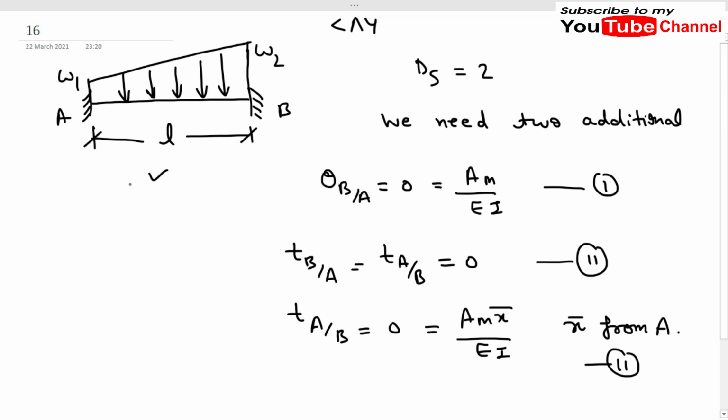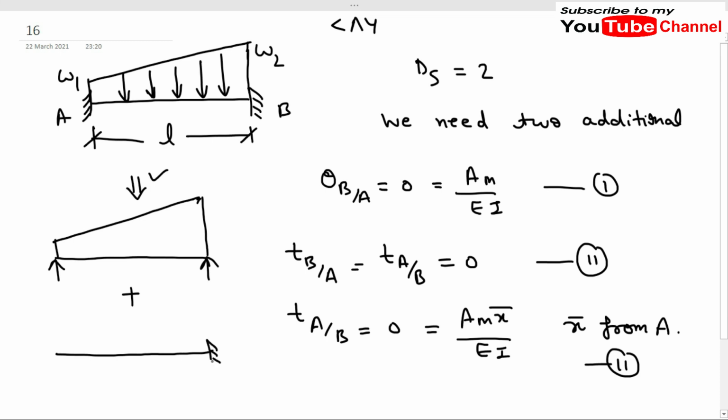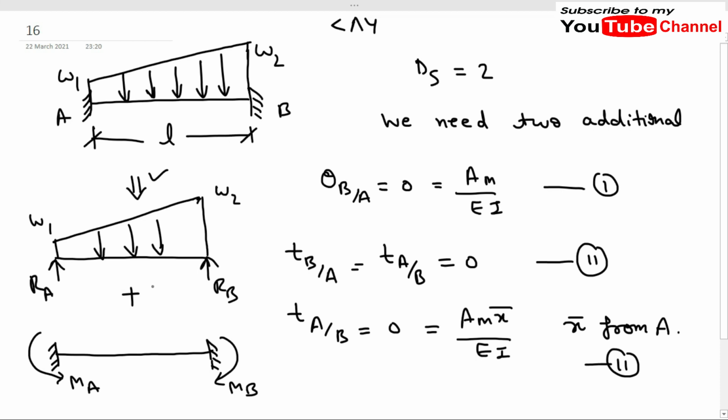One is a simply supported beam, and the other is a fixed beam with both ends fixed, in which there is no loading and there will only be moments Ma and Mb. Here it is Ra and here Rb, and this is our trapezoidal loading, which is w1 kilonewton per meter at this point and w2 kilonewton per meter at this point. The length of the beam is L.